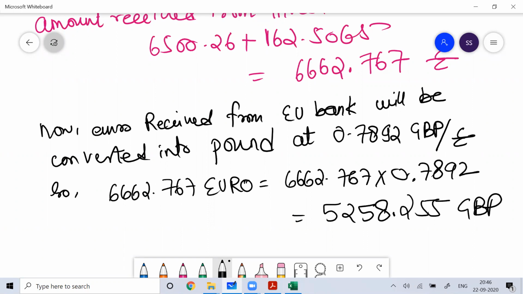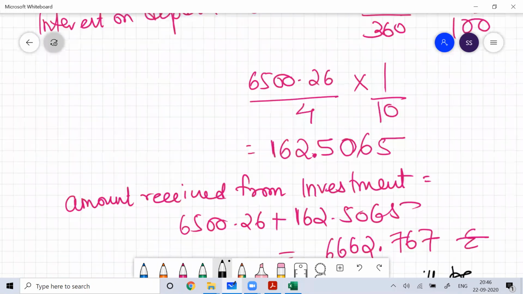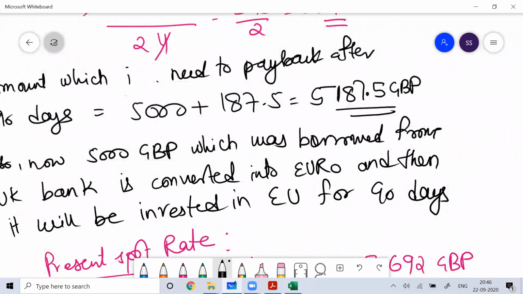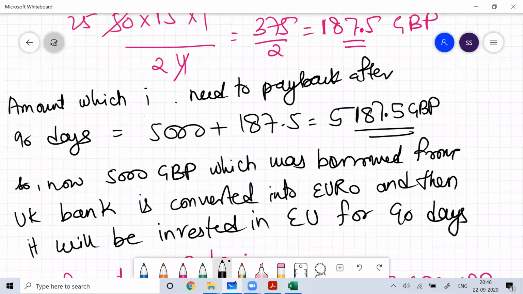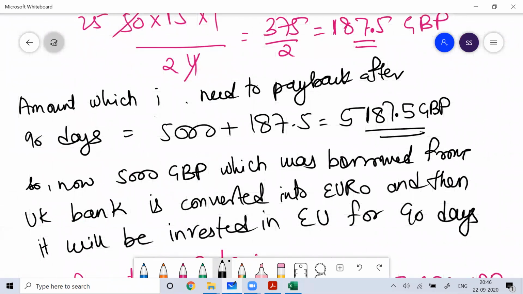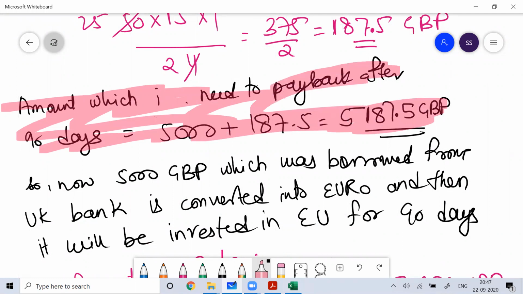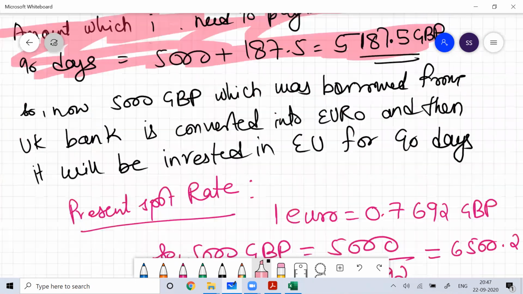And how much amount do you need to pay back? So this is the important point that will decide whether there is any possibility of arbitrage or not. So the amount you need to pay back is 5187.5 pound.